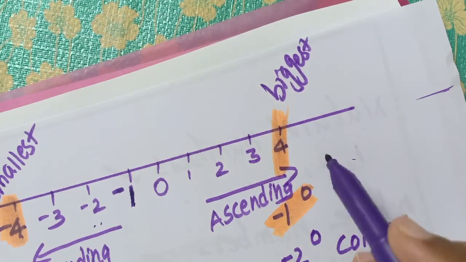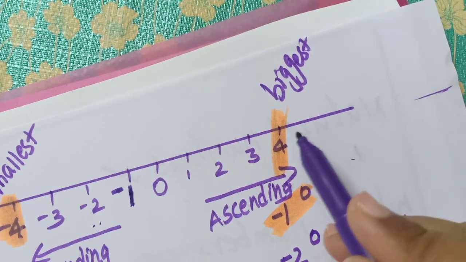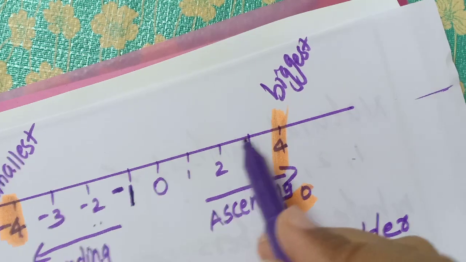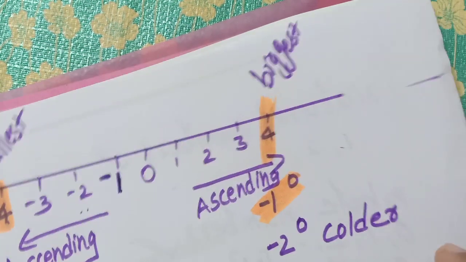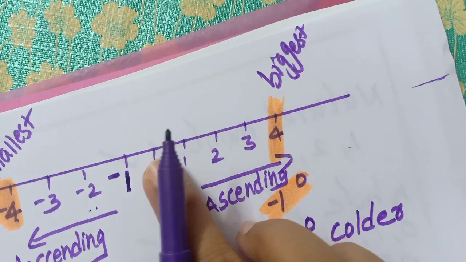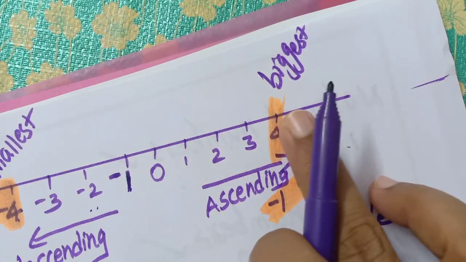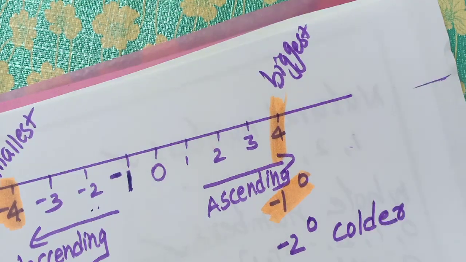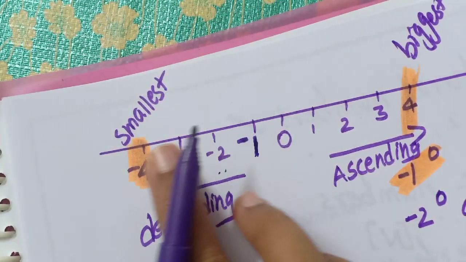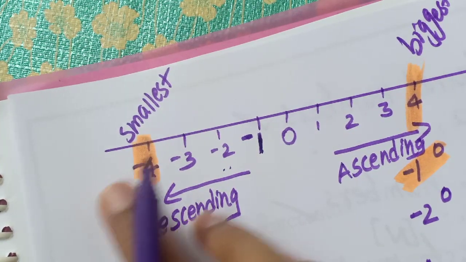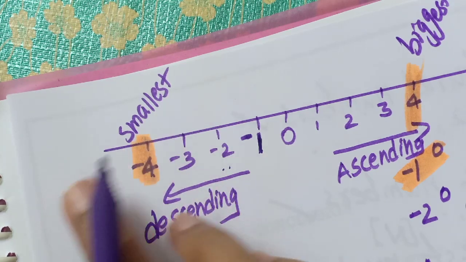Okay. Then tell me, what is the biggest number in this number line? In this set of group, we call it integers. Can you say the biggest number? Not possible. And at the same time, it is going on like this. Can you say the smallest number?